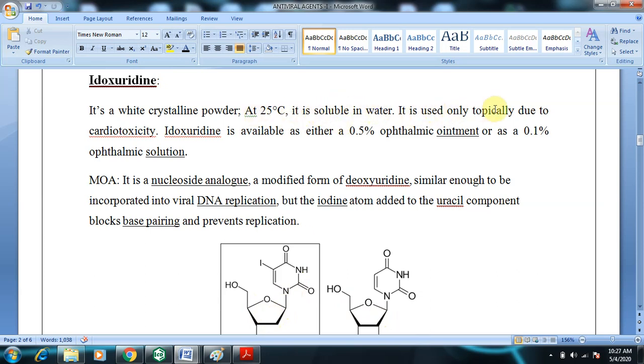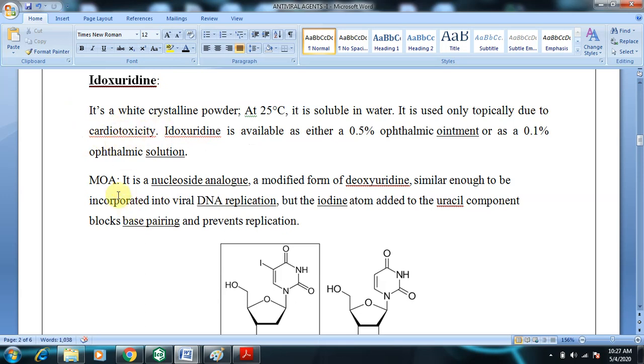It is used only topically due to cardiotoxicity. If idoxuridine is taken internally, it leads to cardiotoxicity. Therefore it is used topically, as an ophthalmic ointment, that is for eye purposes, or ophthalmic solution as eye drops or eye ointments. So it should be taken only topically. Why? Because internally it has been observed that cardiotoxicity is possible.